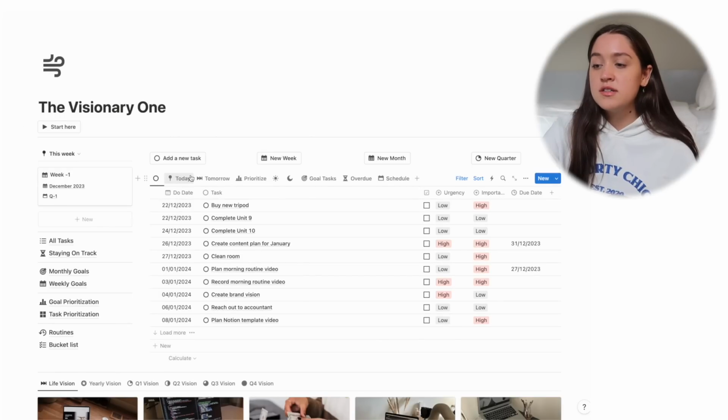Okay, so this basically gives you like a main overview of all the templates. From here on out, the only way they differ is they differ in all of the different views and also in the databases. So I'm gonna repeat this one more time. All of them have a long-term vision, a yearly vision, and a quarterly vision. Where they start differing is the visionary one is then broken down into monthly goals and weekly goals. The disciplined one is only broken down into monthly goals, and the intentional one just keeps it at quarterly goals. If you want to know why it works like this, go watch my personalities video.